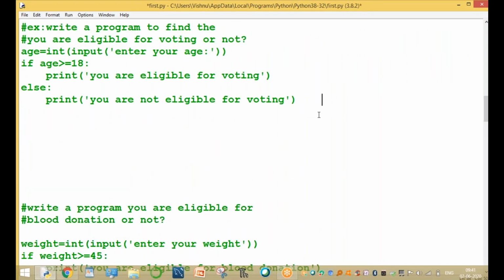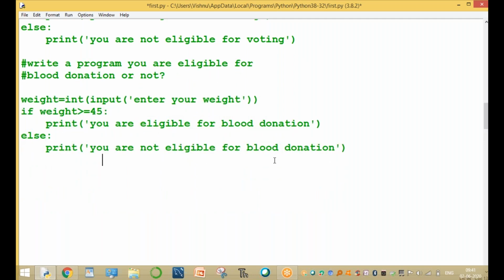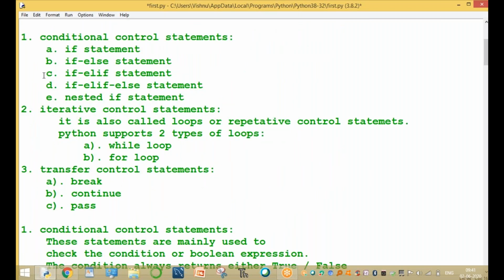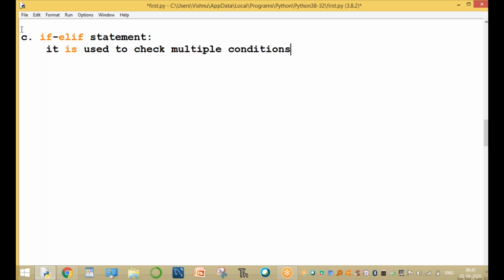This is the program for the if else part only. Now the third one is the if elif statement. Up to here you have used only the else part. Now we use if elif. If elif is used to check multiple conditions, not only one condition. The syntax: what is the syntax?